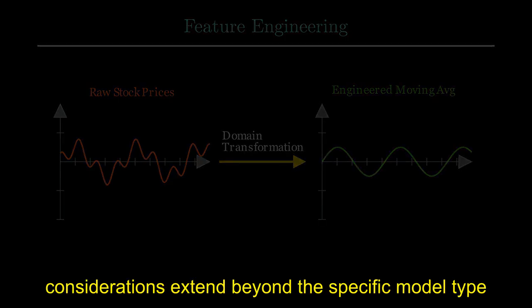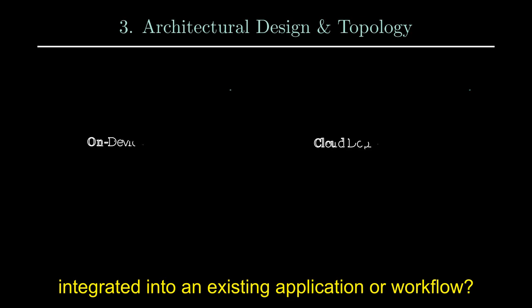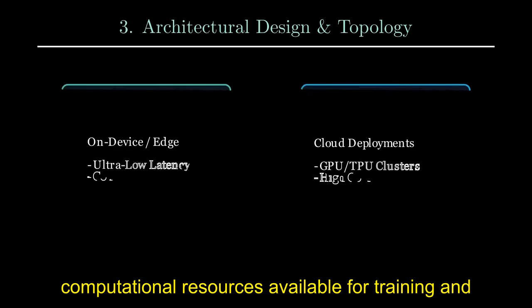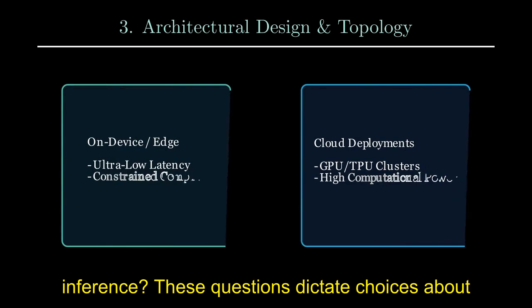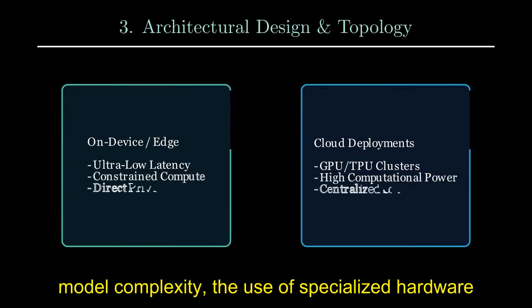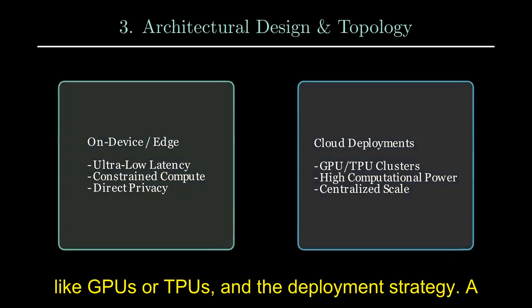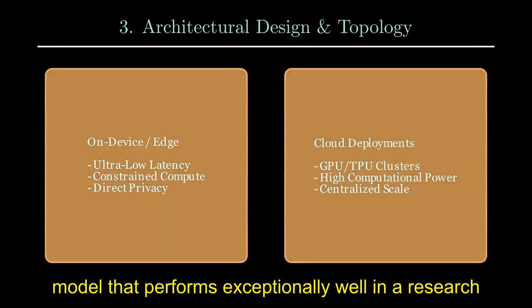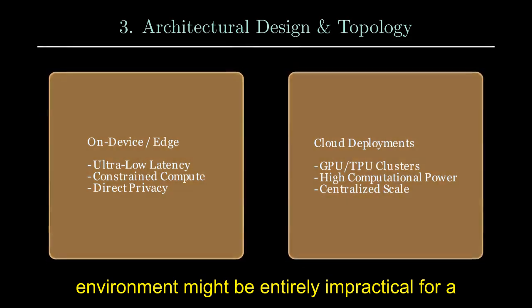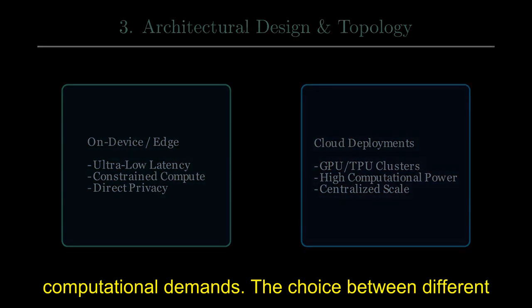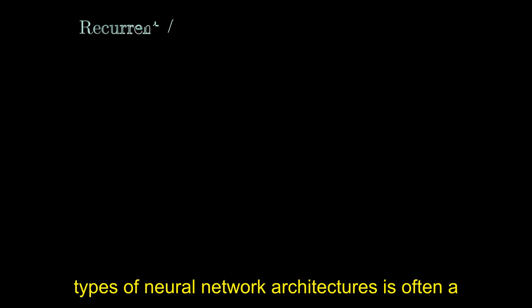Architectural considerations extend beyond the specific model type to the overall system design. How will the model be integrated into an existing application or workflow? What are the latency requirements? What are the computational resources available for training and inference? These questions dictate choices about model complexity, the use of specialized hardware like GPUs or TPUs, and the deployment strategy. A model that performs exceptionally well in a research environment might be entirely impractical for a real-time, on-device application due to its computational demands.